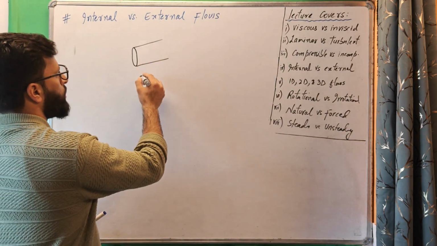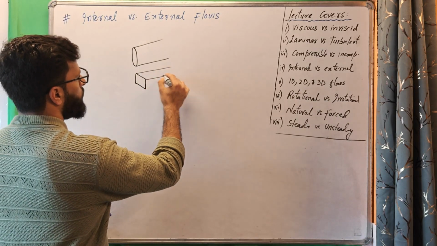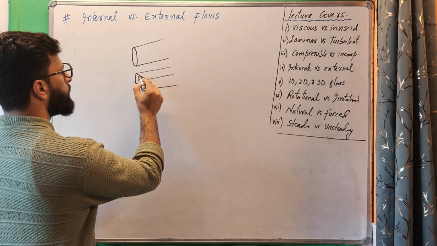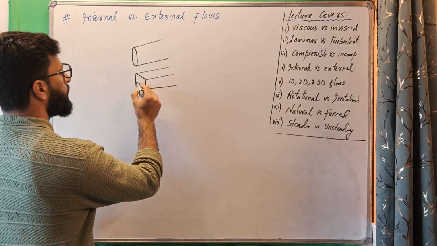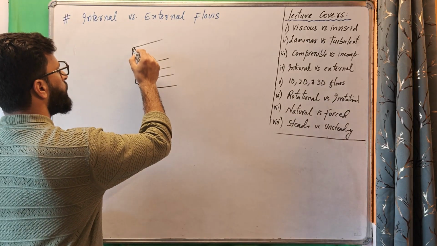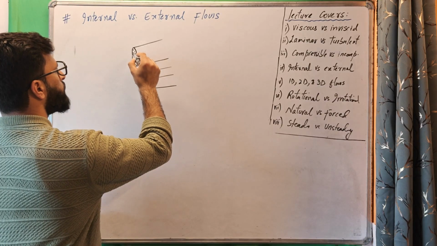The shape of the cross section can be anything. The flow is considered to be internal if the fluid is confined by the walls fully, like pipe flows, duct flows, etc.